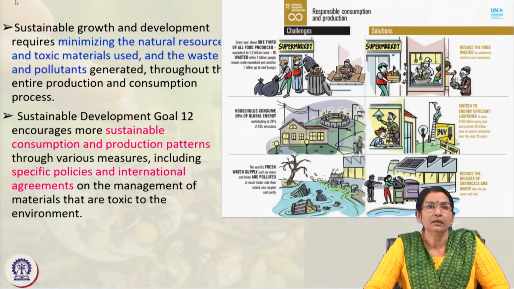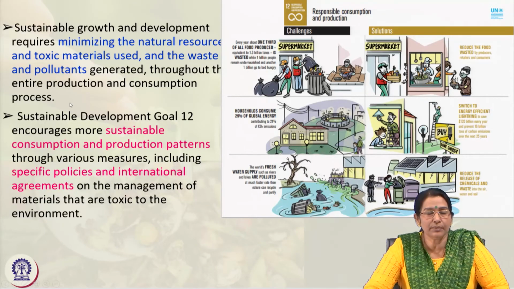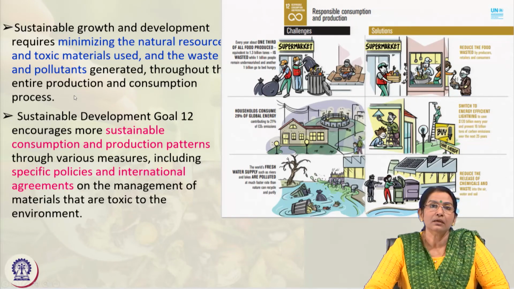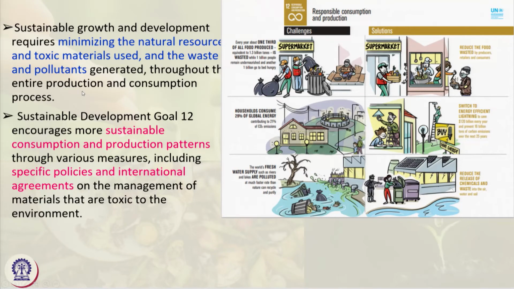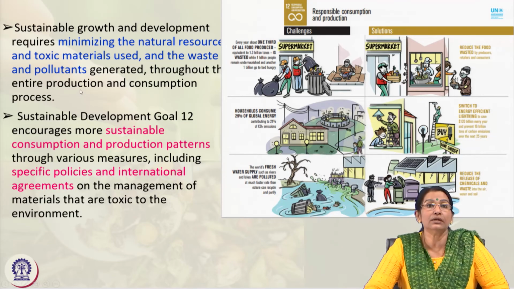Next is sustainable growth and development, like how to minimize the use of natural resources, toxic materials, waste and pollutants. Nowadays the biggest challenge is reducing resource depletion and waste management.